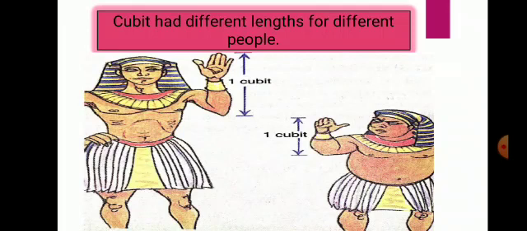See here in diagram. This shows about the cubit, an ancient unit of measuring length which is equal to the length of forearm, that is elbow to the fingertips, and it is of different length for different people as shown there in figure. See, the cubit of first person is larger than the cubit of second person. Okay, so it is necessary for scientists to discover a standard unit for measurement.